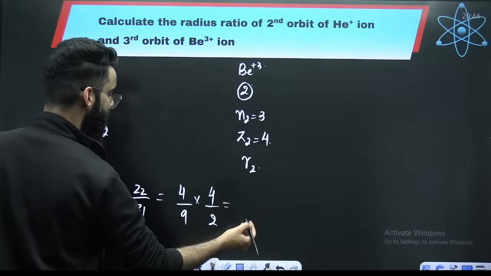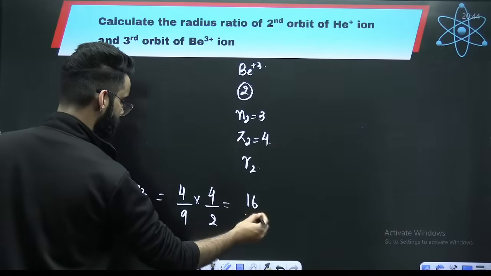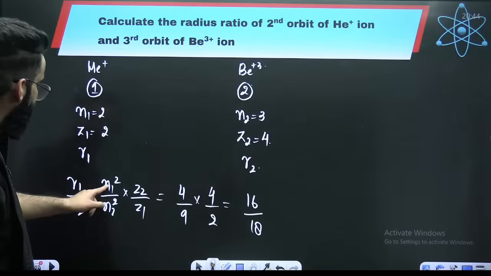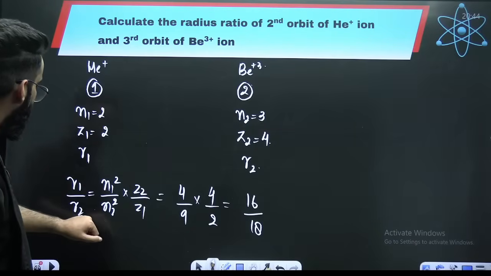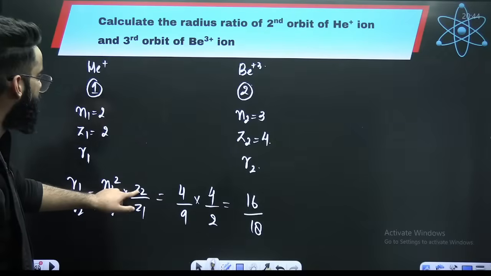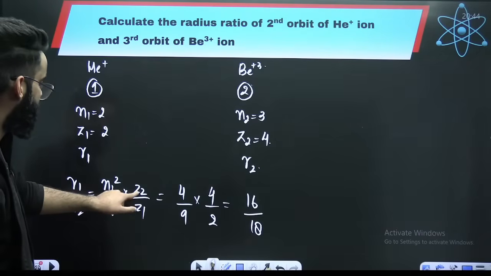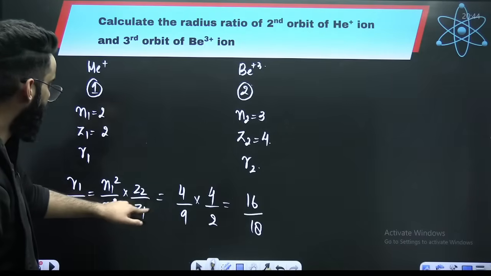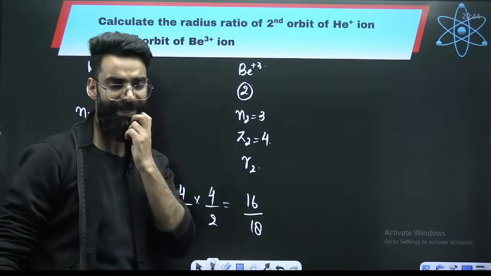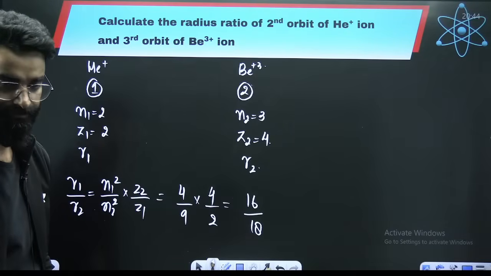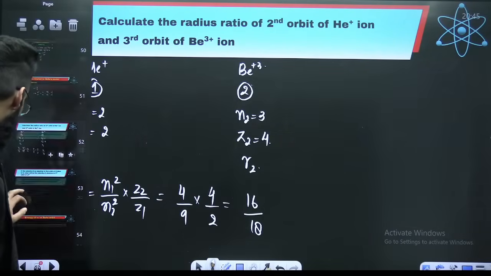So the value comes out to be 16 divided by 18, that is 8 is to 9. 8 is to 9 is the correct answer of the question. Done and dusted.